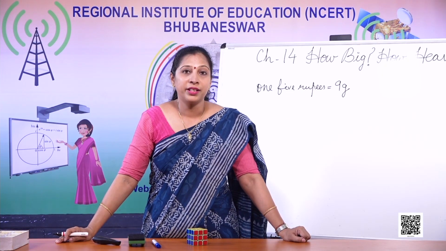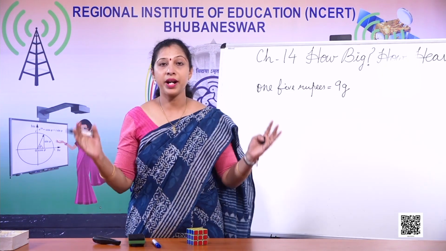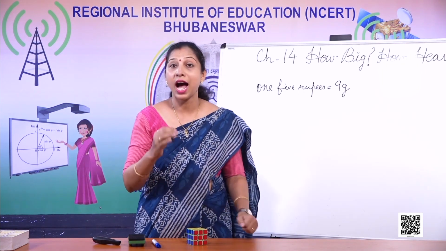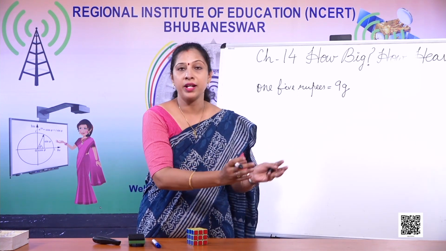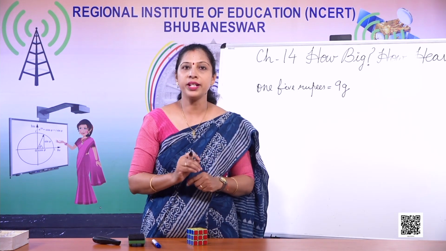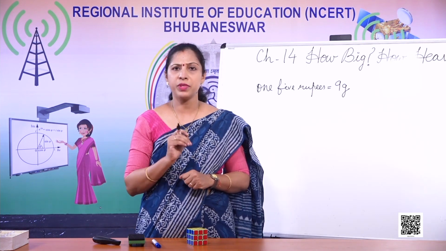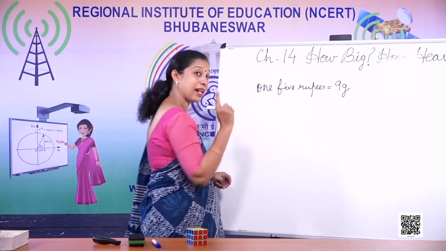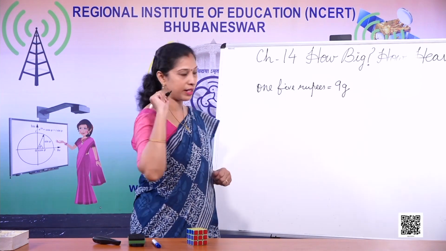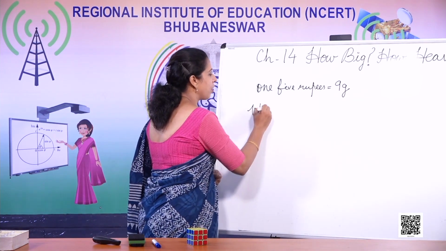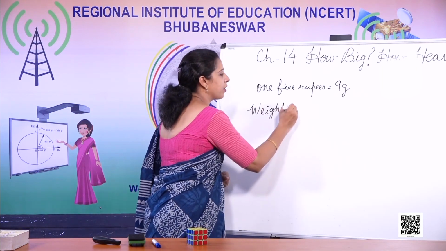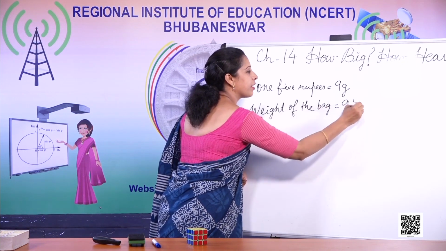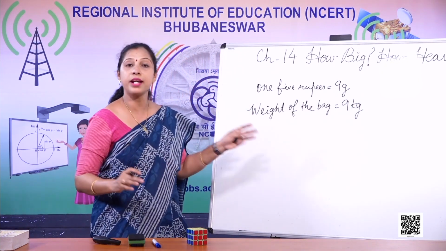बताओ कैसे? तब जैसे ही उनके पास एक बड़ा सा थैला भर के कॉइन्स आया, he thought that first I will weigh the coin in the weighing machine. So what he did, he weighed the coin in the weighing machine. So it was exactly 9 kg. So the weight of the bag was 9 kg. So how many coins are there then?